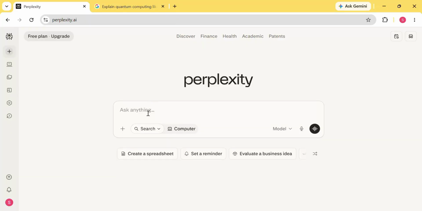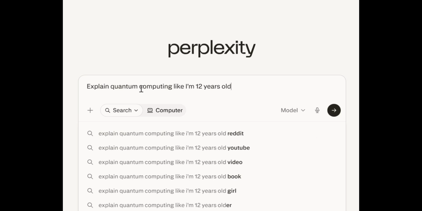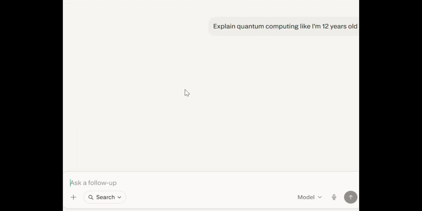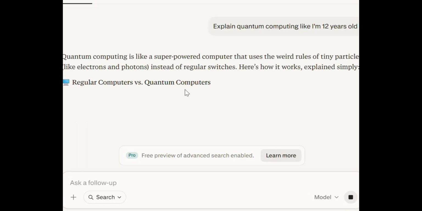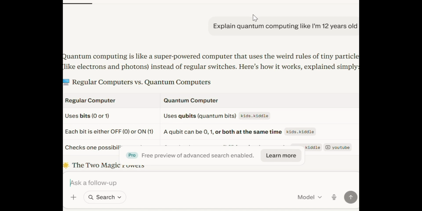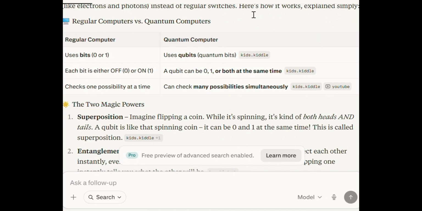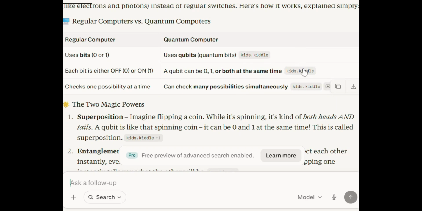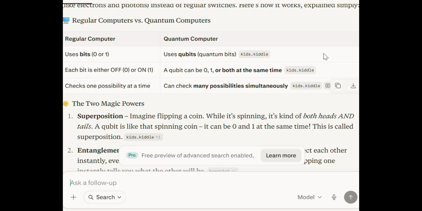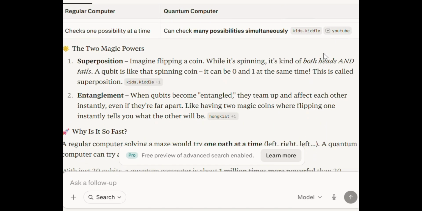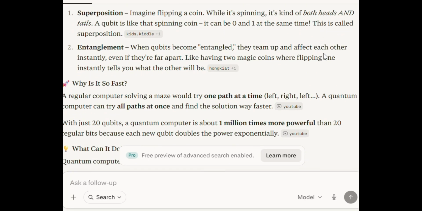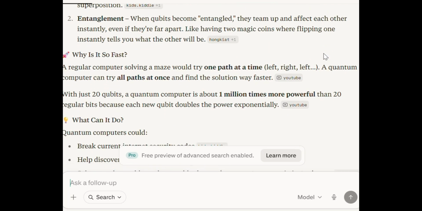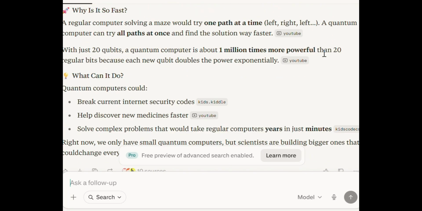I'm going to ask Perplexity a complex question. Explain quantum computing like I'm 12 years old. As soon as I submit the prompt, Perplexity starts generating a complete answer. Instead of giving me a list of websites to visit, it explains the topic directly in plain language. Notice how it breaks down a difficult concept into something much easier to understand. It even includes sources so I can verify where the information comes from.